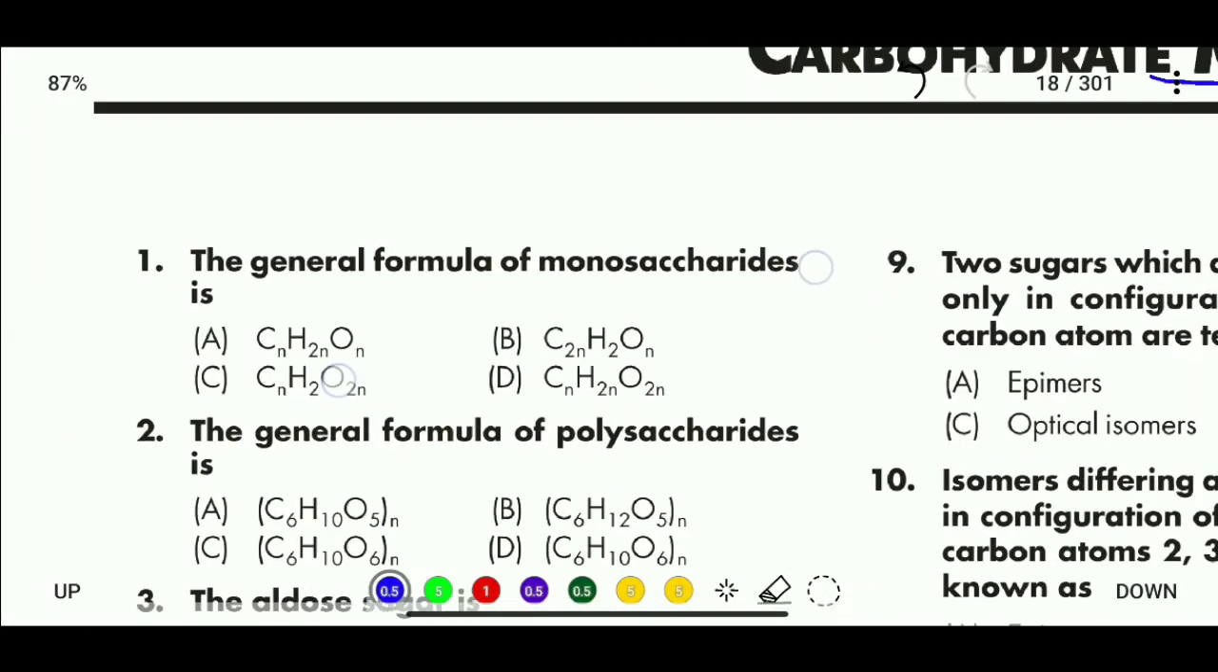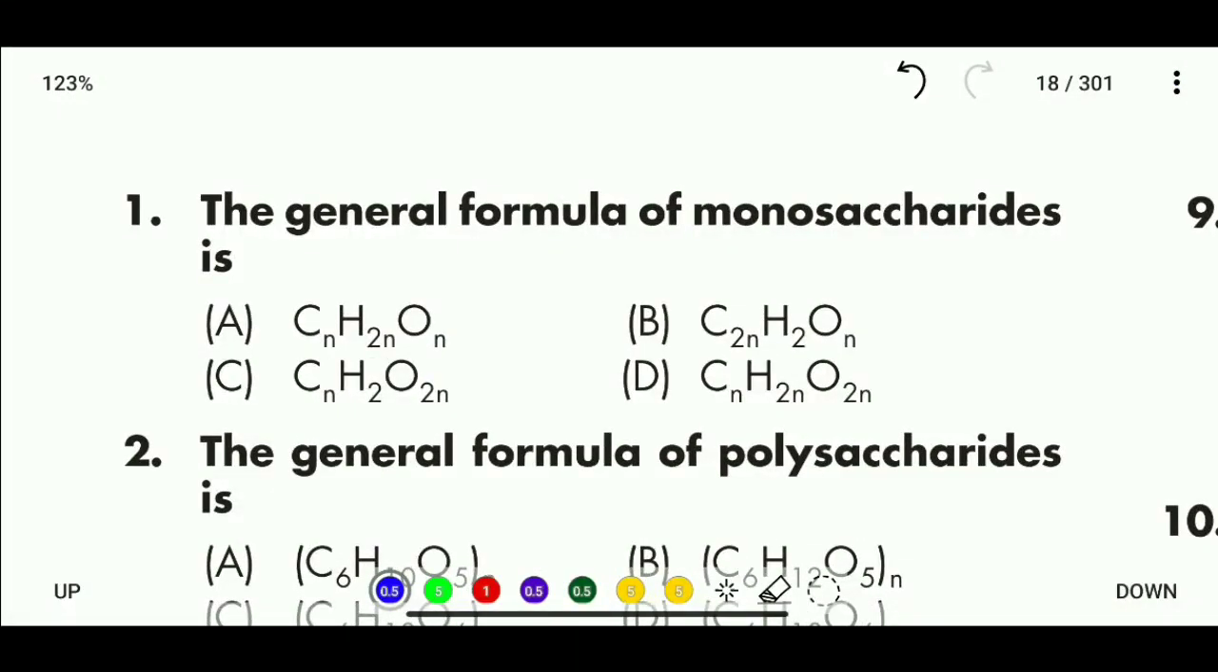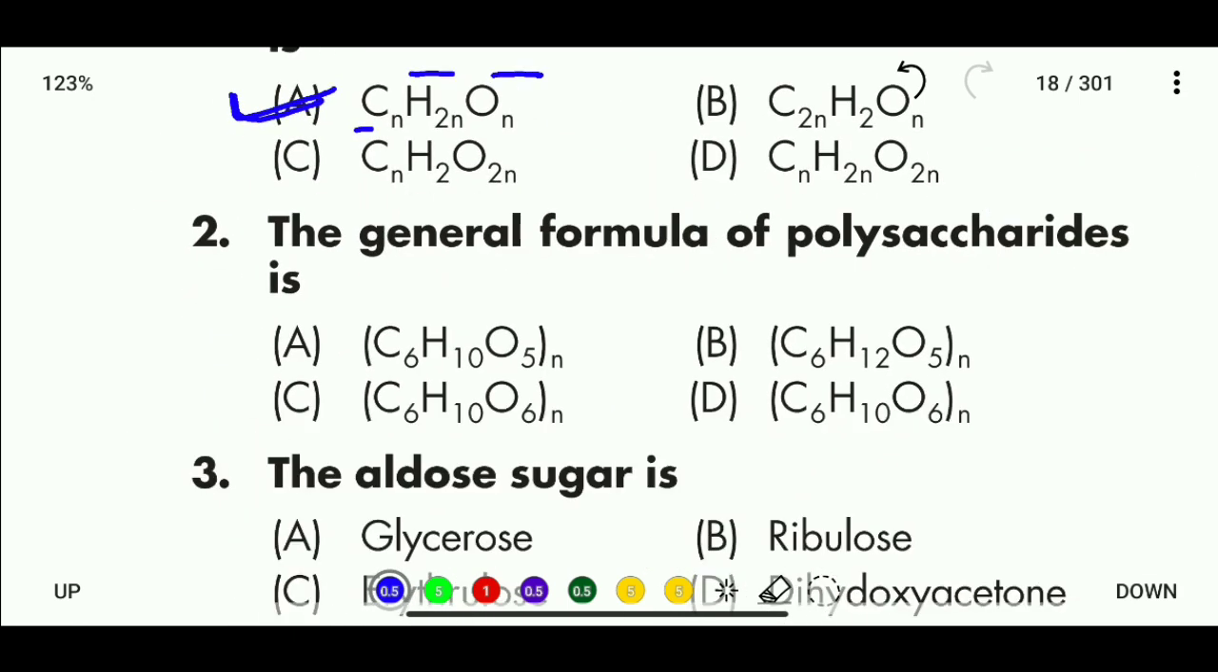So here is the first question of carbohydrates and its metabolism. The general formula of monosaccharides is: CnH2nOn, C2nH2On, CnH2O2n, or CnH2nO2n. Here n is the number of carbon atoms. So the general formula for monosaccharides is CnH2nOn.